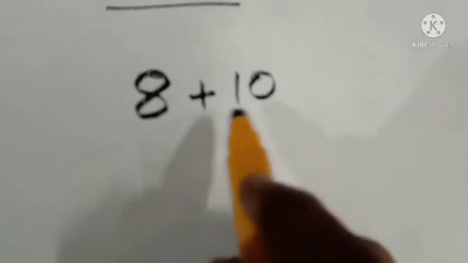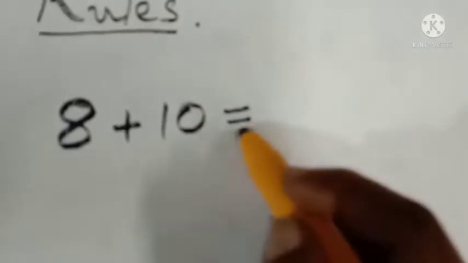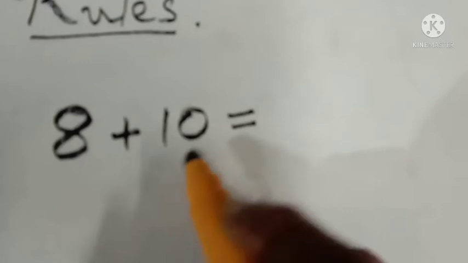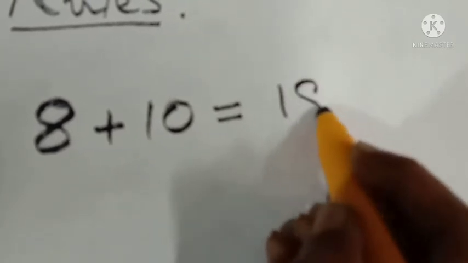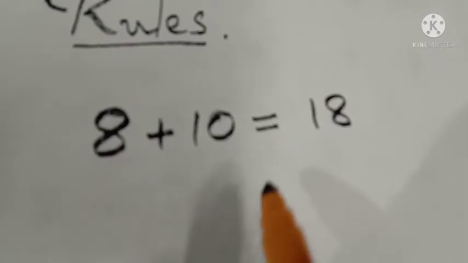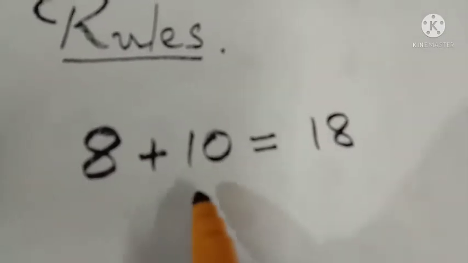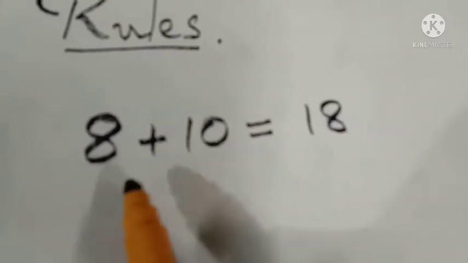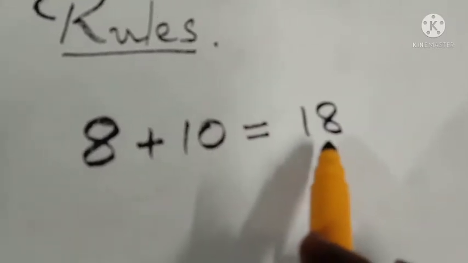How to add these? You know very well that these are positive integers, that's why no symbol nearby. In lower classes you had already learned that 10 plus 8 is 18, right? No need to write symbols here. So you have to add these two and write it simply.